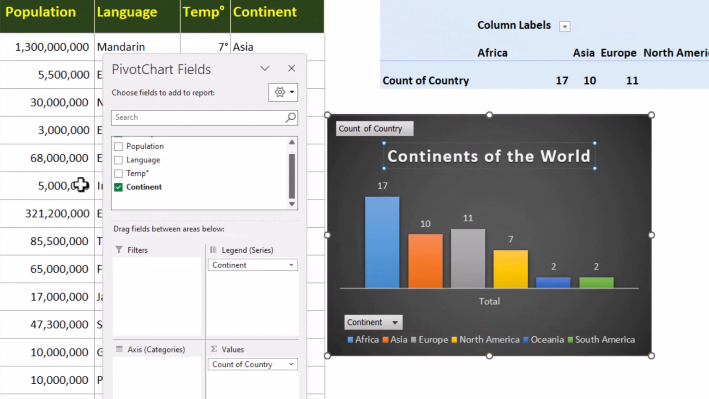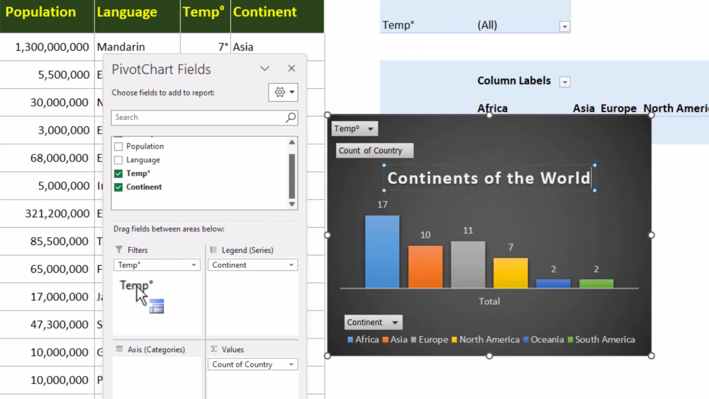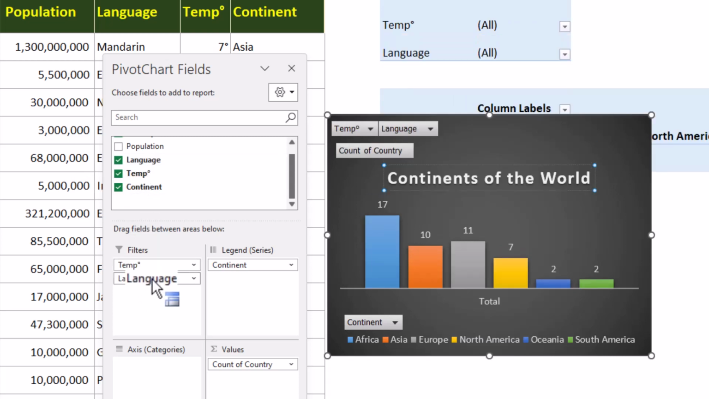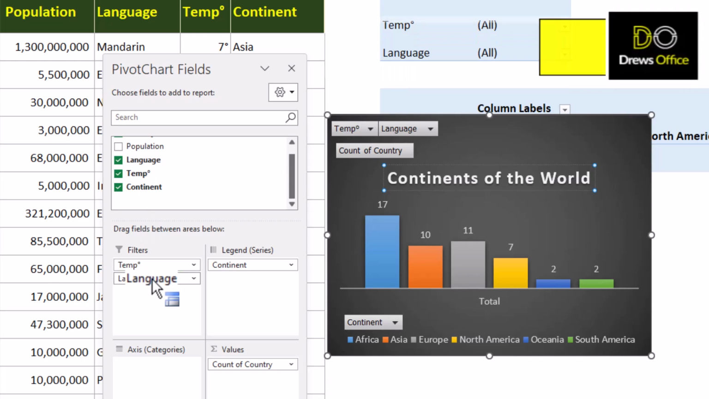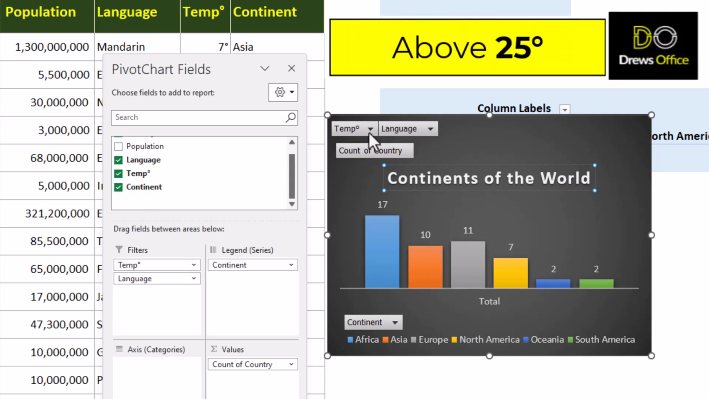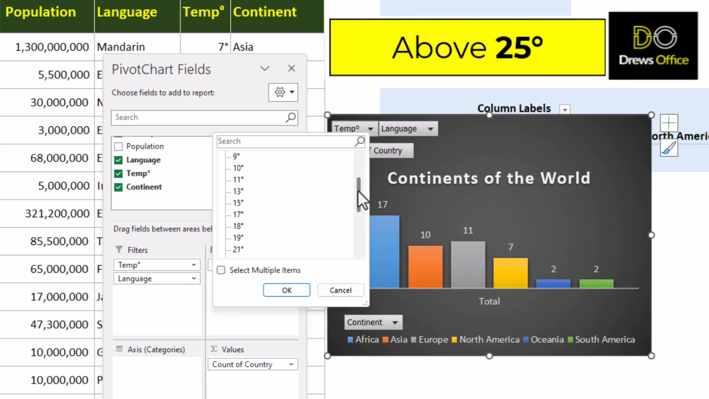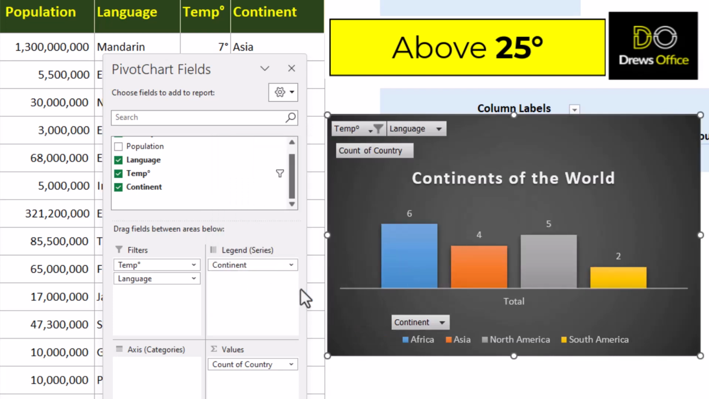We can add the temperature and the language as filters. How many countries are 25 degrees and above? And how many of them speak English or Spanish?